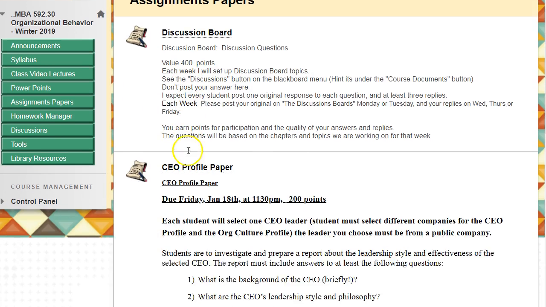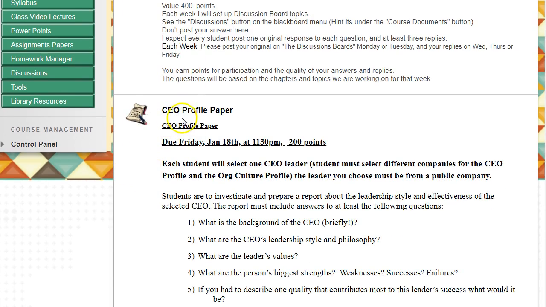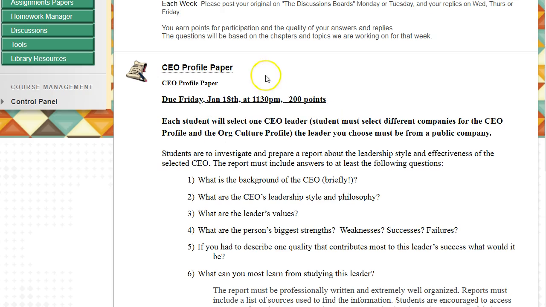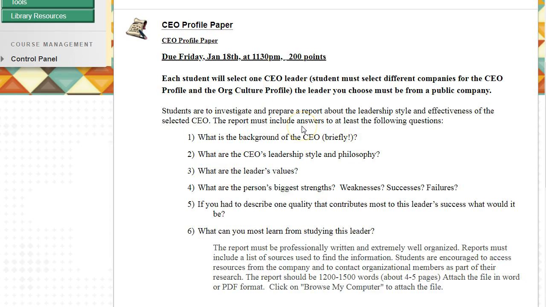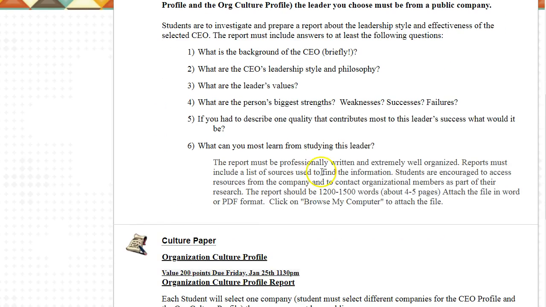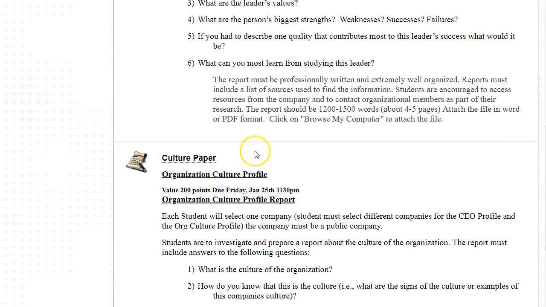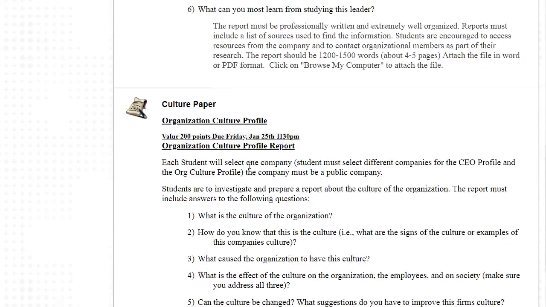This is where you're going to have the CEO profile paper, and it's going to talk about what I'm looking for when you complete this assignment. The questions I want you to answer, the 6 questions I want you to contain in your paper, the size of the paper and how long it should be for both the CEO and the culture paper are clearly defined here.